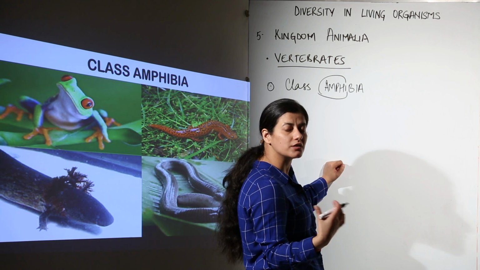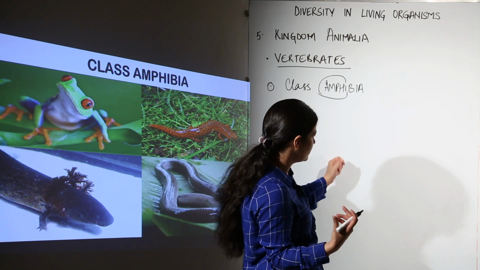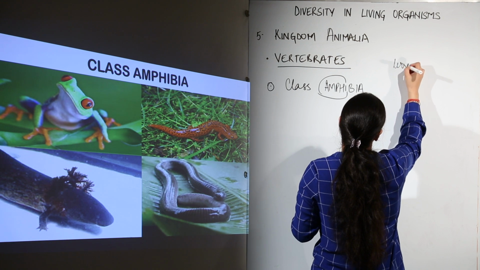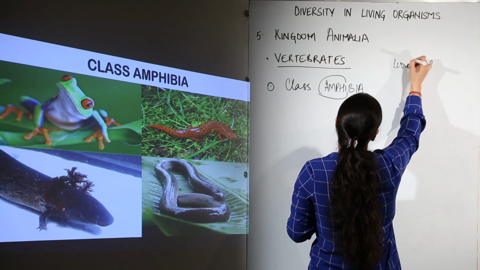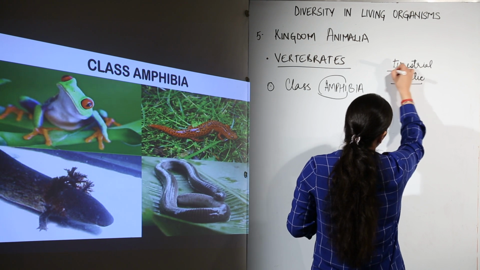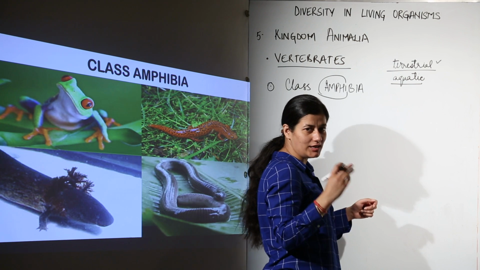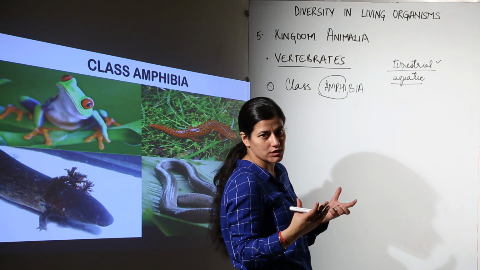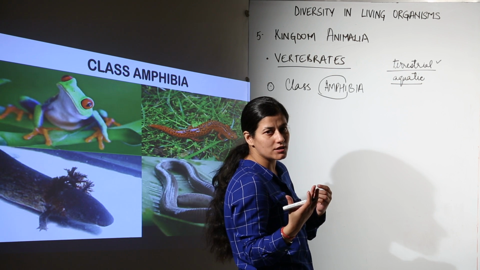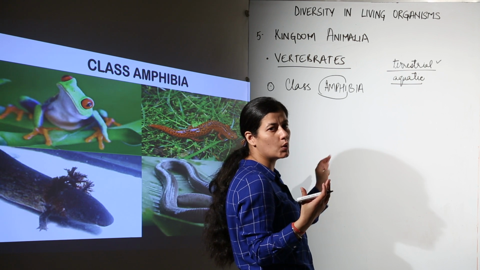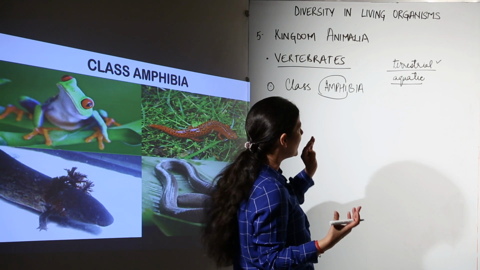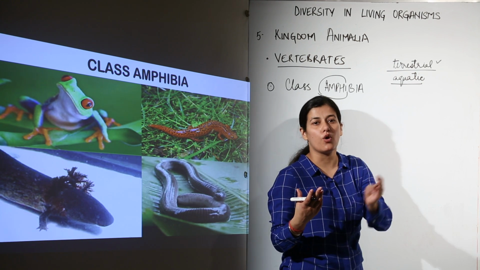Now these organisms are going to be a bit more advanced than those of the class Pisces. Amphibians can survive in both terrestrial as well as aquatic atmospheres. Now why are they amphibians? They can survive in terrestrial places, but they need an aquatic atmosphere or aquatic surroundings for their reproductive processes. That means the reproduction cannot be completed unless they go and do the process of spawning in water. For that they need water, and that is why we trace that they have evolved from fishes itself.